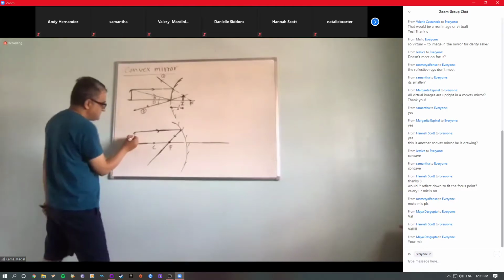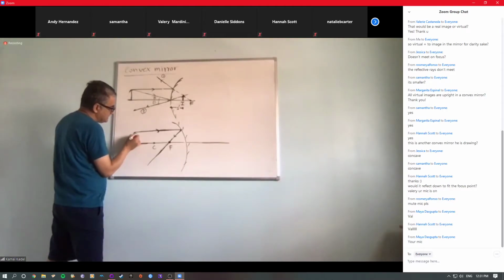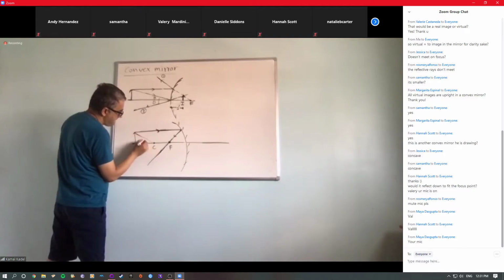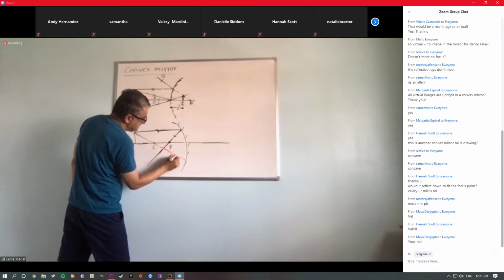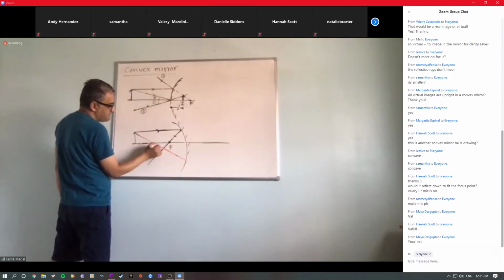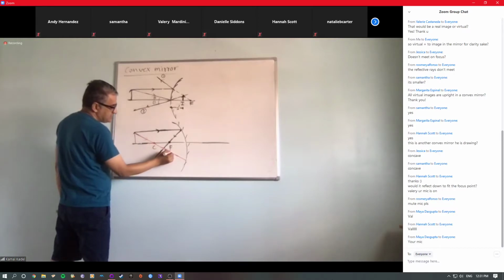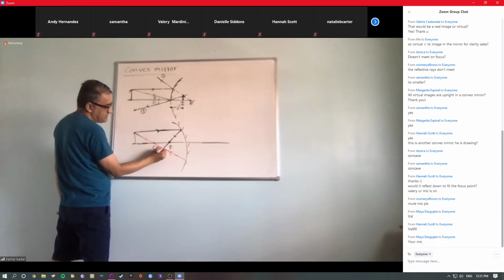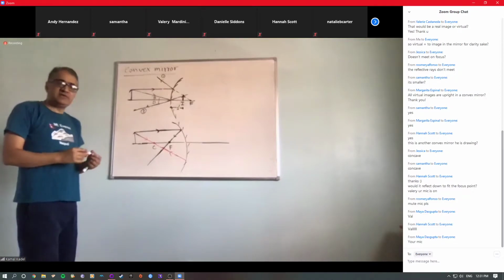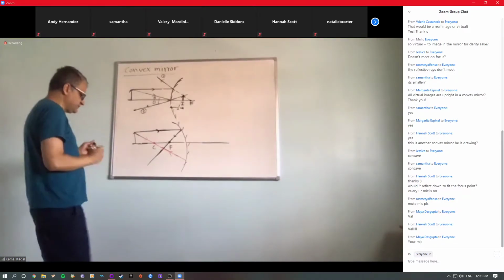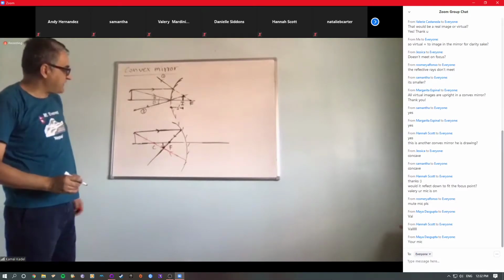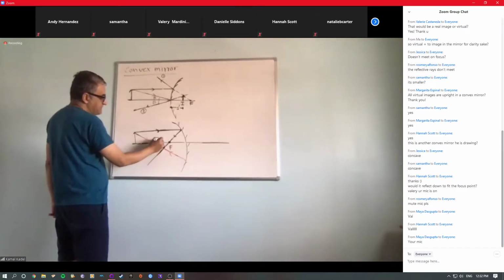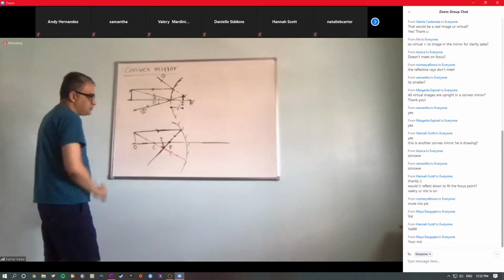It doesn't matter. So if I draw any line that goes through center of curvature, right? So obviously it will be reflected back. This is the incident, this is reflected. So that means same line, so they will meet here. So that means image will form there, right? You understand my point? So that means at least we need two. So this is image, and image would be always where the light meet. We have head there, and we have foot here. So that means this is image point, this is object point.